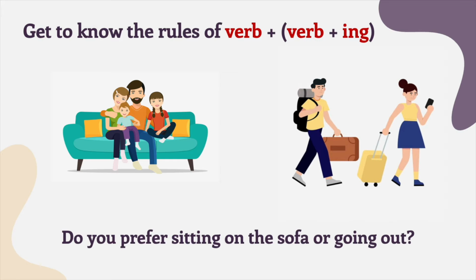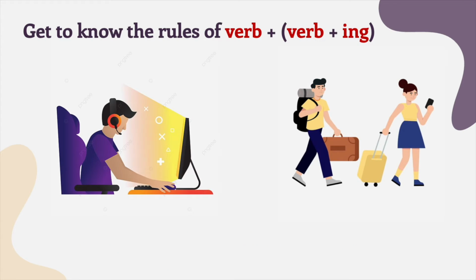Look slightly closer to the question. Do you prefer? Now, prefer is a verb. Sitting is a verb plus ing. So, this obviously has applied verb plus ing.